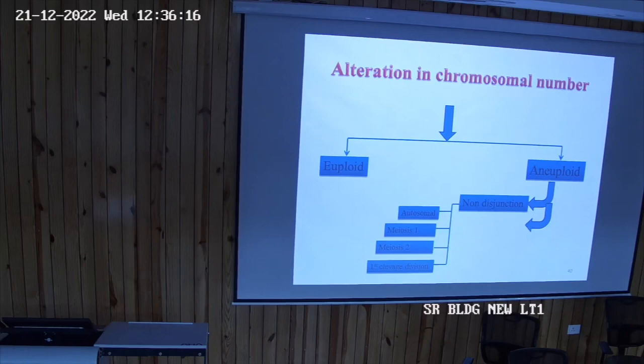Mitosis and meiosis. How many types of spermatogonia are there? 2 types, type A and type B. So type A dark type and type A pale type. So type A pale type will be dividing and forming type B, and type B will undergo mitosis and then they will form primary spermatocyte.